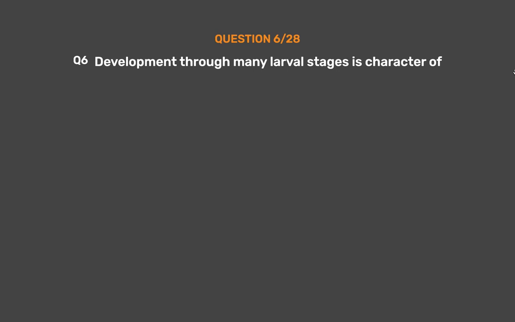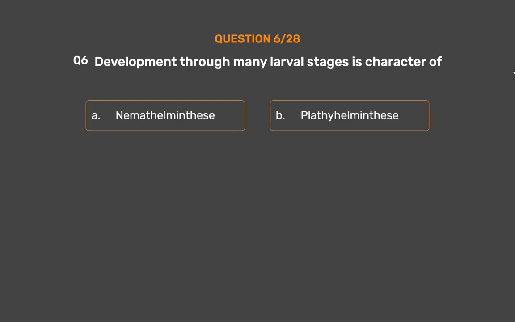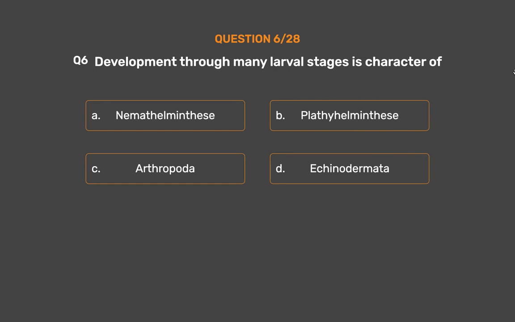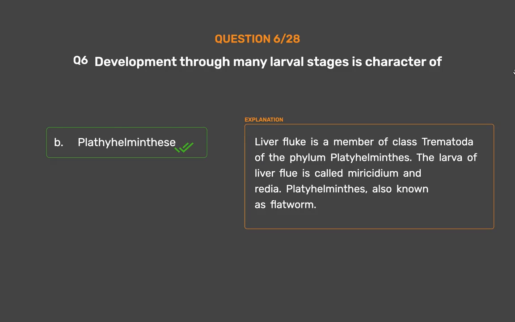Question number 6. Development through many larval stages is a character of: option A, Nemathelminthes; option B, Platyhelminthes; option C, Arthropoda; option D, Echinodermata. The correct answer is option B, Platyhelminthes. Liver fluke is a member of class Trematoda of the phylum Platyhelminthes. The larva of liver fluke is called Miracidium and redia. Platyhelminthes are also known as flatworms.